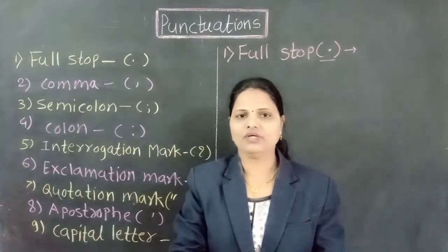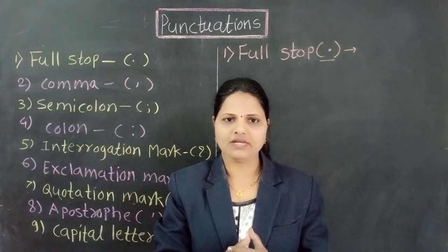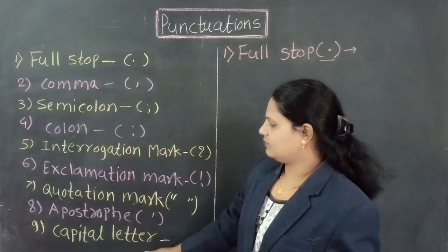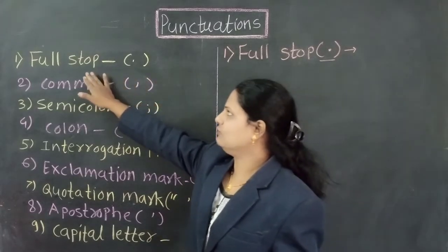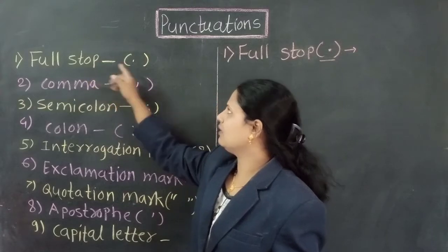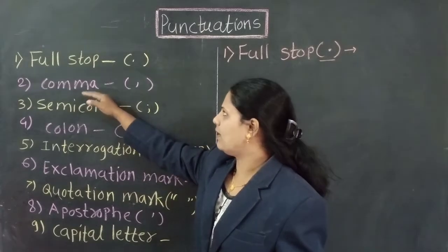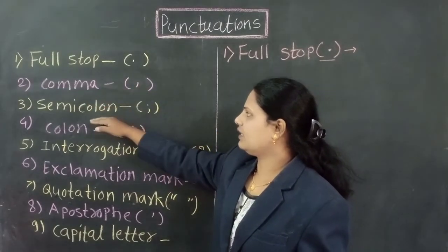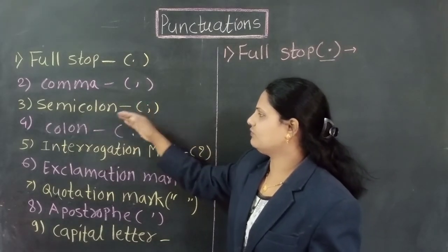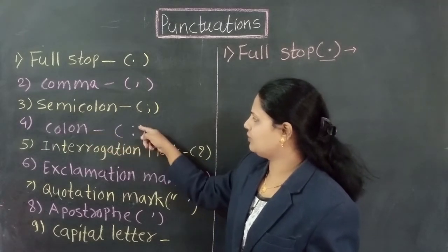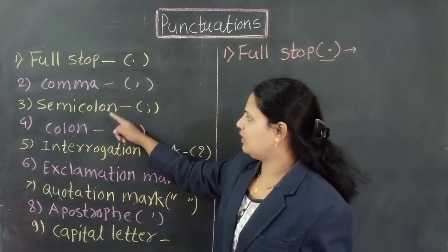This topic is important from 5th to 10th standard student. There are so many punctuation marks in our grammar language, but these 9 are very important for our study. Number 1, it is the full stop. We show this punctuation mark by this sign. Second one, it is the comma. We use comma by this sign. Third one is the semicolon. In semicolon, we use this sign. Fourth one is the colon. In colon, we use this sign. See properly. Comma, semicolon, colon.